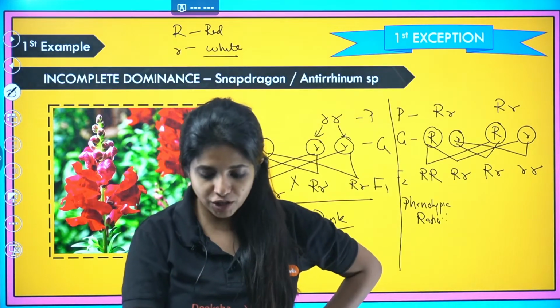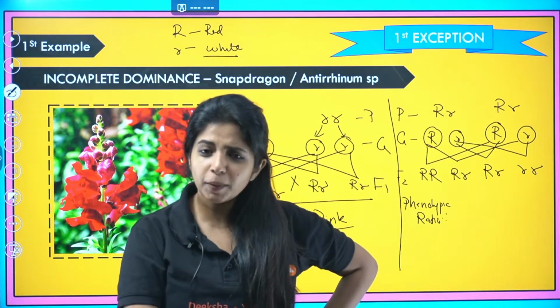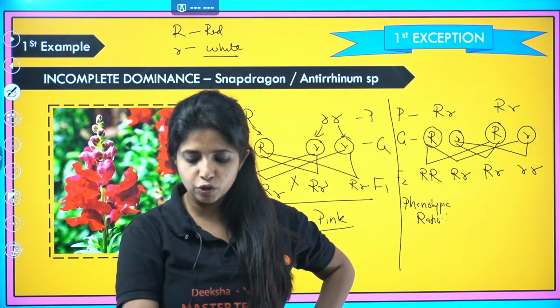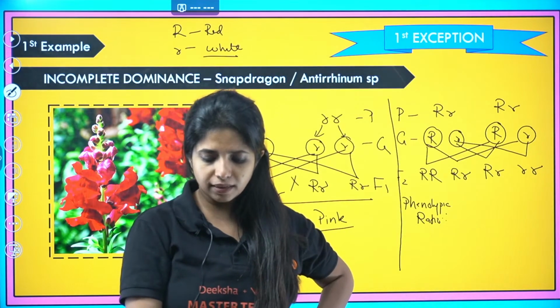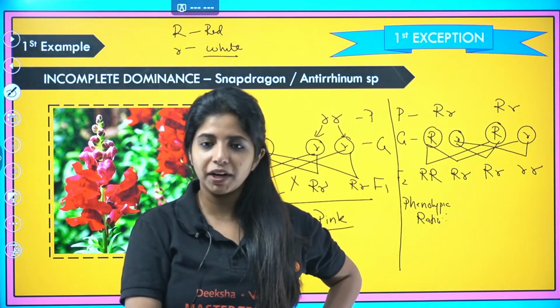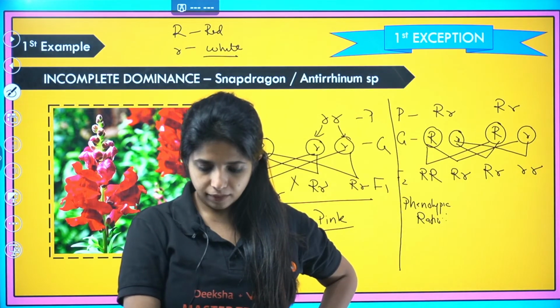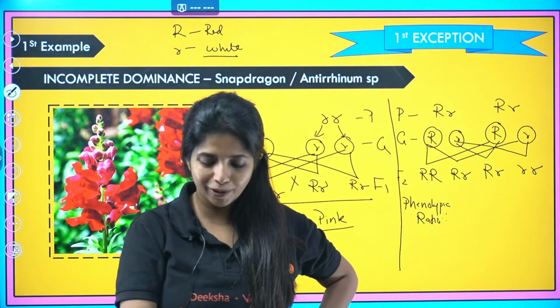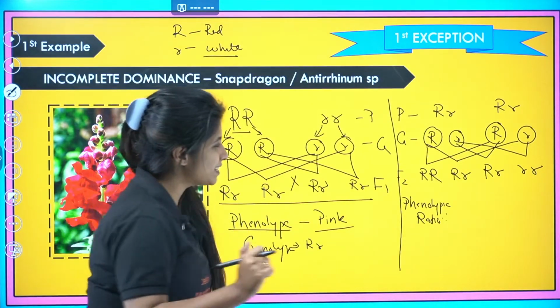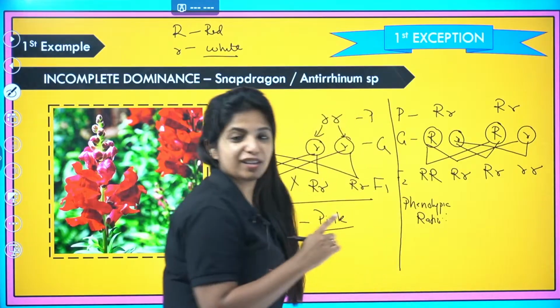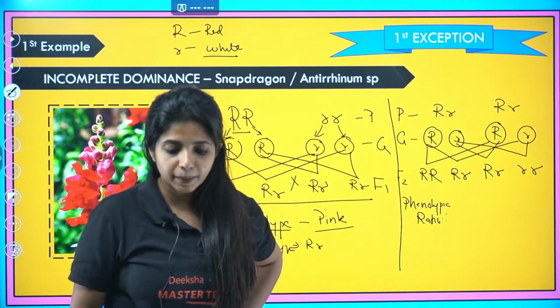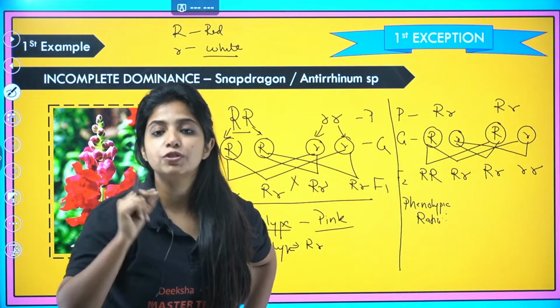Pavan says 1:2:1. It should be 3:1, no? It should be 3:1. How can it be 1:2:1? I don't get it. Saqib also says 1:2:1. Motivation also says 1:2:1. Since you're saying, I have to agree. Listen to me very carefully. Unlike the 3:1 ratio that we saw in Mendel's experiment, here you get to see a 1:2:1 ratio.